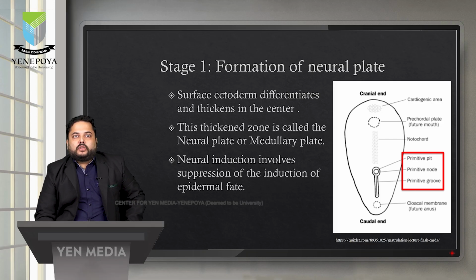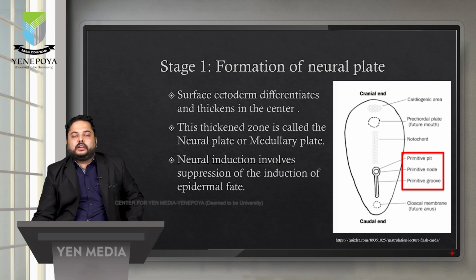So this neural plate is also termed as the medullary plate, and neural induction, that is the formation of the neural cells, is caused by the suppression of epidermal fate. So after the epidermal cells are forming the neural cells, there are a few factors, a few proteins, which are responsible. In the presence of that, it can lead to the formation of ectodermal fate.